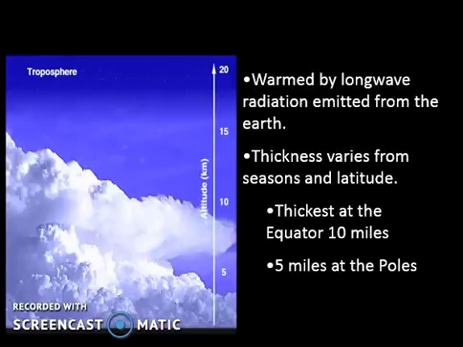Now, the troposphere is warmed by the Earth's surface. It's warmed by long wave radiation that's emitted from the Earth. This is the air that starts to warm up by the radiation of the Earth. Now, the thickness varies with season and latitude. The thickness of the troposphere is going to be directly linked to seasons and latitude. The troposphere is the thickest at the equator, and it's going to be the thinnest at the poles.